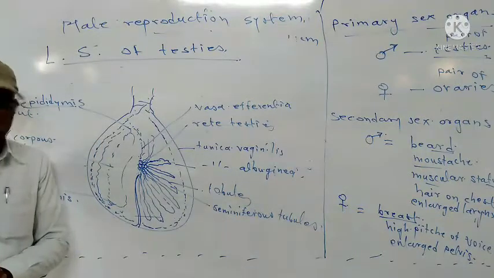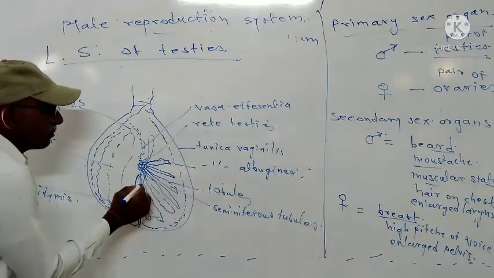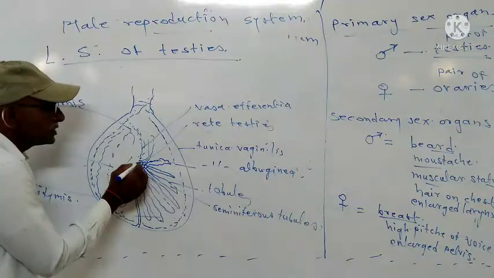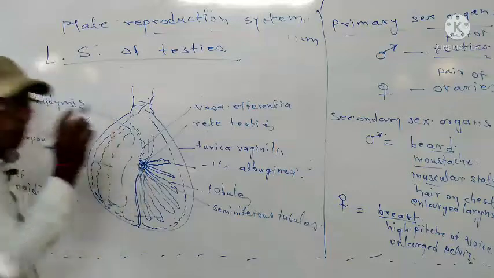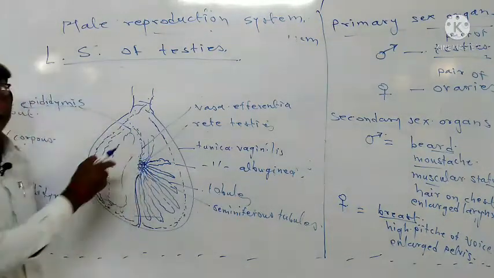When there is a formation of sperm, these sperms reach up to the rete testis. Here, all these lobules lead down to the rete testis. So sperms reach the rete testis.